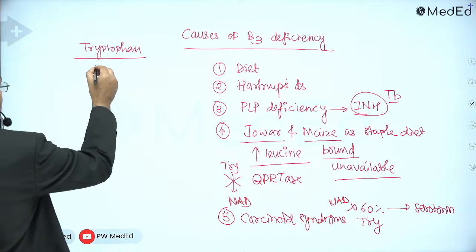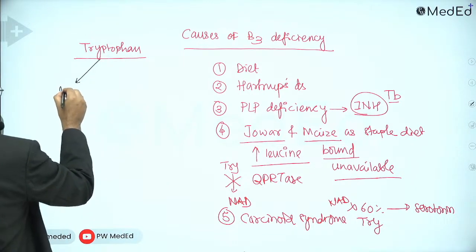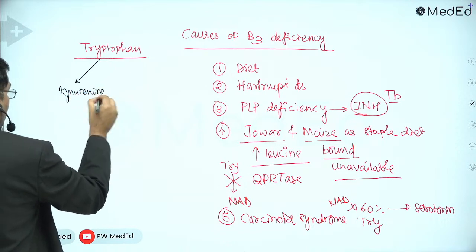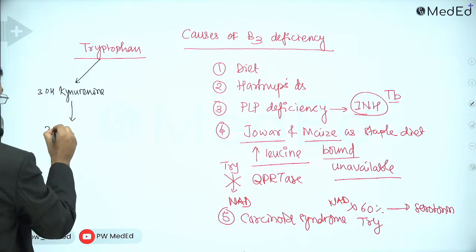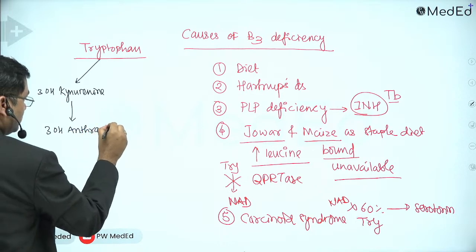Okay. So in the kynurenine anthranilate pathway, 3-hydroxy kynurenine is converted into 3-hydroxy anthranilate. This step is important for us.